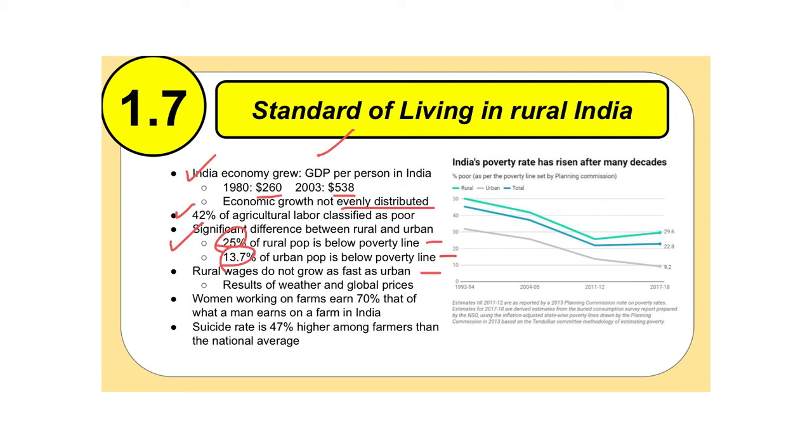It's because weather and climate change has prevented them from increasing their wages. Women who work on farms in India earn 70% of what a man who works on a farm earns. And that number right there is 70. You can almost say that universally. Through any industry, women are significantly paid less than men in many industries. And then sadly, suicide rates are 47% higher among farmers than the national average.